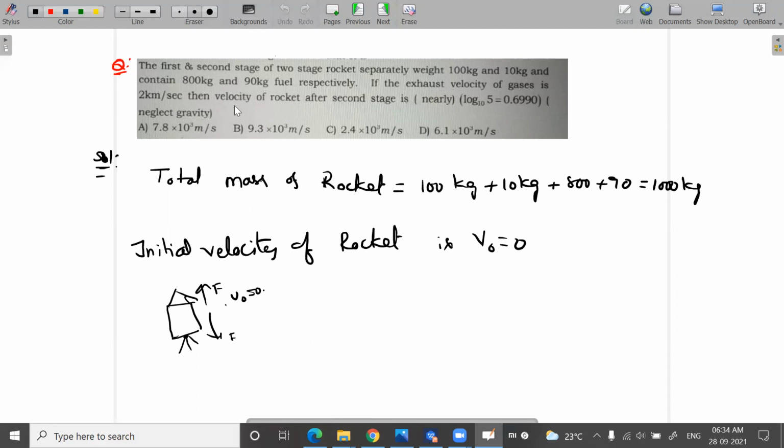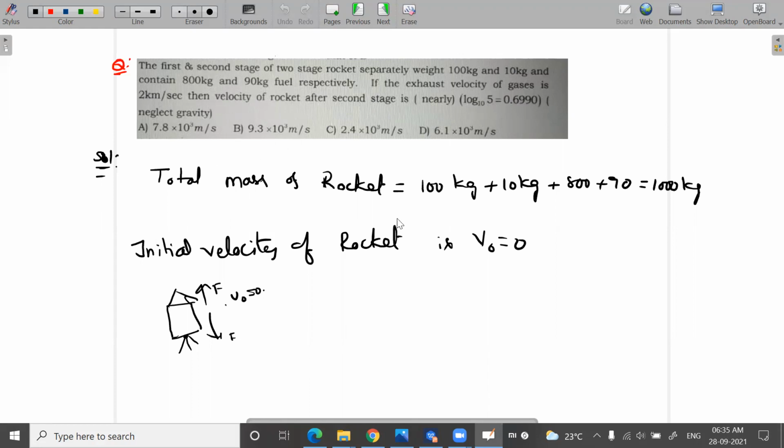So the question is: the first and second stage of a two-stage rocket separately weigh 100 kg and 10 kg and contain 80 kg and 90 kg of fuel in those stages respectively. If the exhaust velocity of the gases is 2 kilometers per second, then the velocity of the rocket after the second stage is nearly, it is given that log 5 base 10 is 0.6990. Neglect gravity. These conditions you have to make use of while solving it.